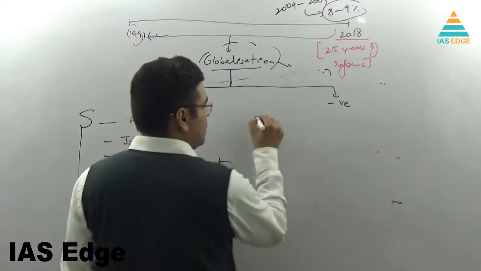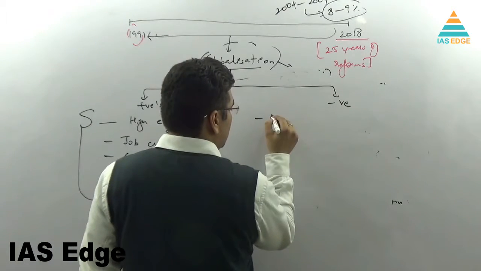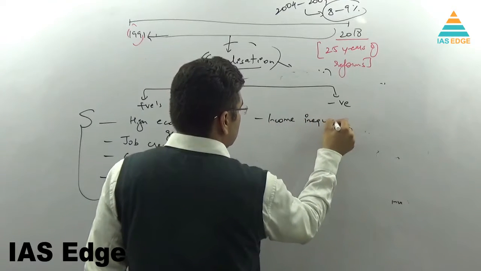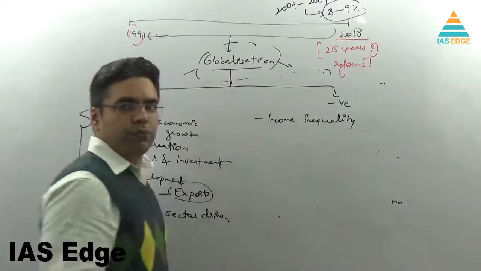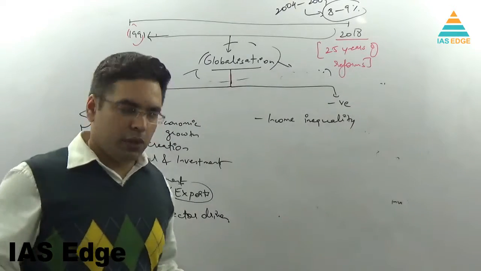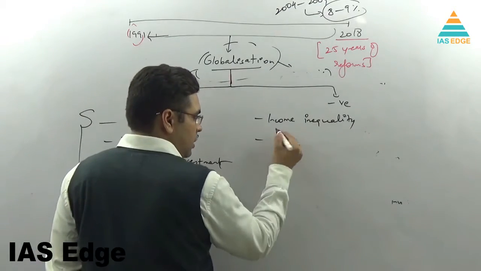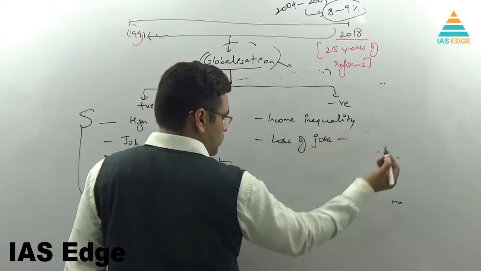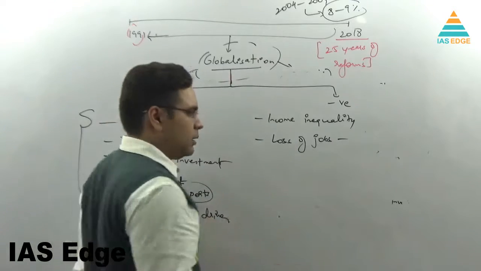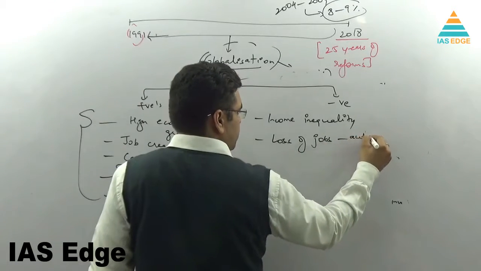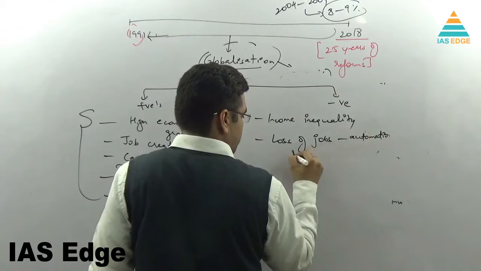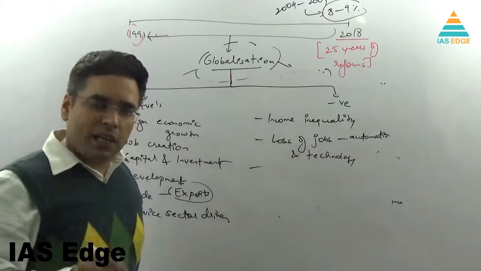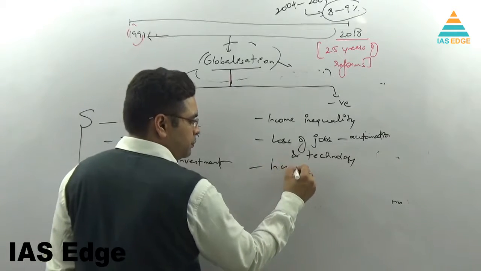But there are negatives. We are also witnessing a situation where there is income inequality. There is a divide between rich and poor. At the same time, there is loss of jobs due to technology and automation. Also, there is an increase in the contractual labor system.